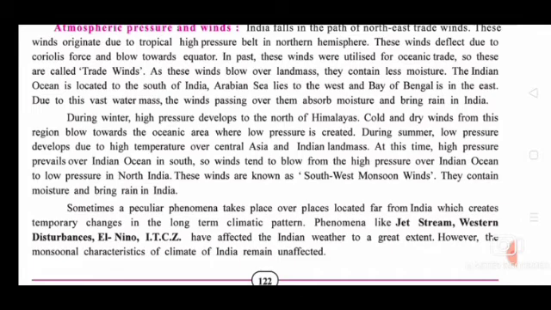At this time, high pressure prevails over the Indian Ocean in the south. So winds blow from the high pressure over the Indian Ocean to the low pressure in North India. These winds are known as southwest monsoon winds. They contain moisture and bring rain in India.